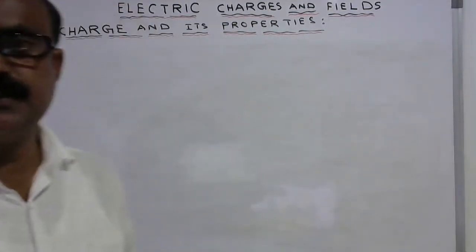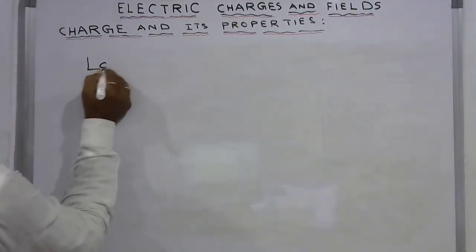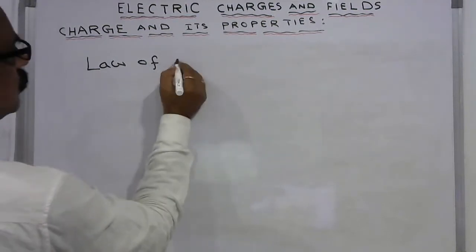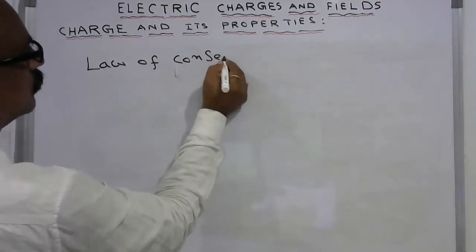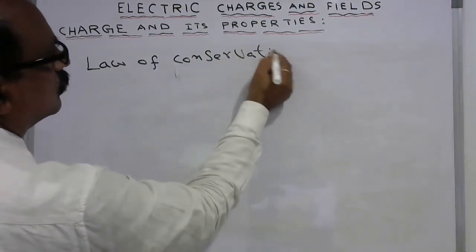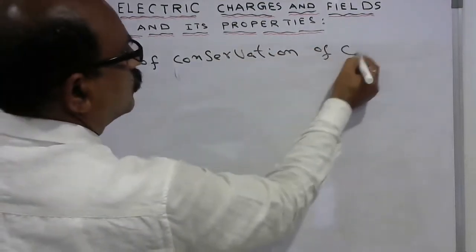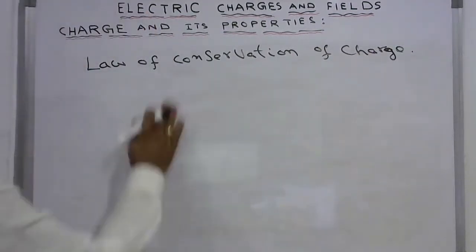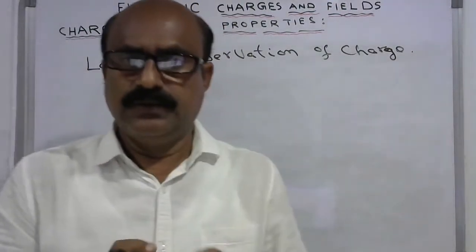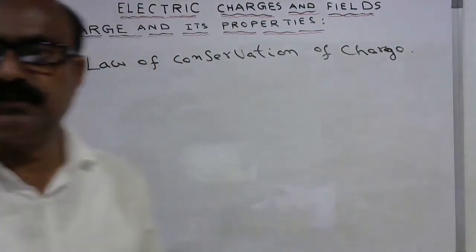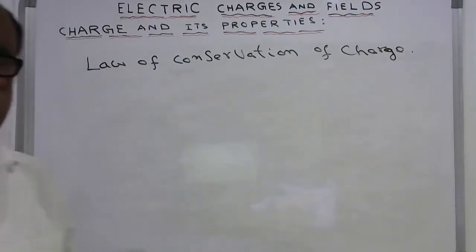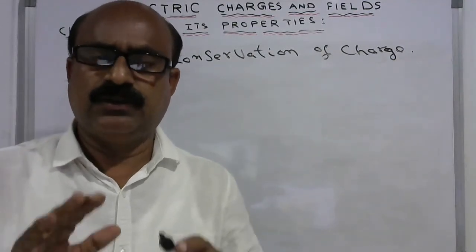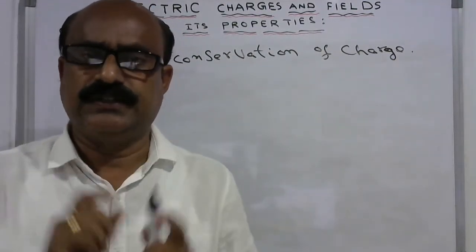Next, law of conservation of charge. Like the law of conservation of mass and the law of conservation of energy, the charge will also obey the law of conservation of charge. What does it mean? Charge can neither be created nor be destroyed, but the total charge on the system is always constant.